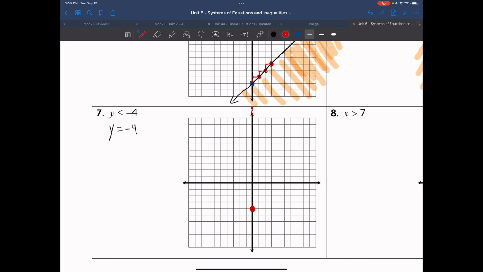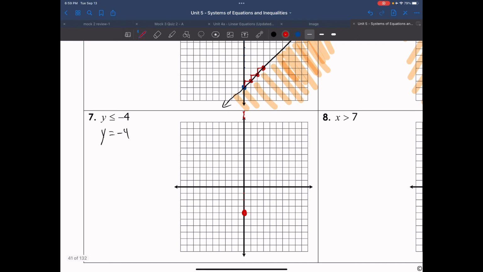Now, if it's equal, you just draw a solid line anyway. But since it's less than or equal to, that means it's a solid line, not dashed. And so we're going to draw a line straight across like so. And since it's less than, we're going to shade below this line.